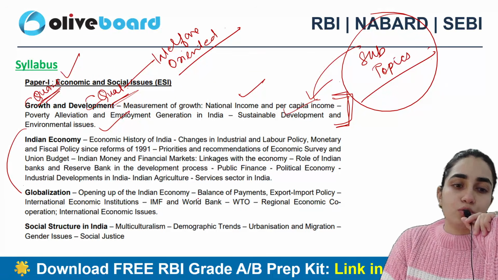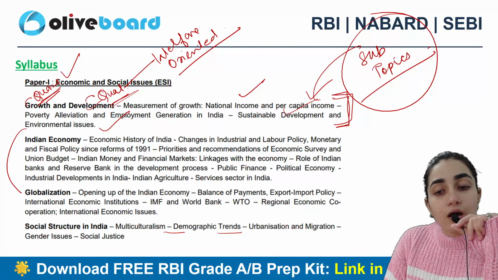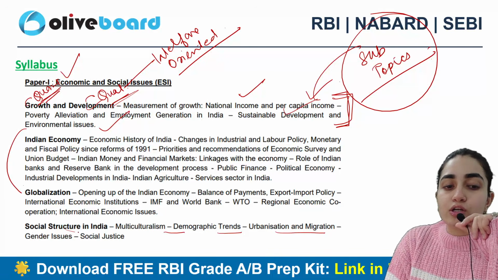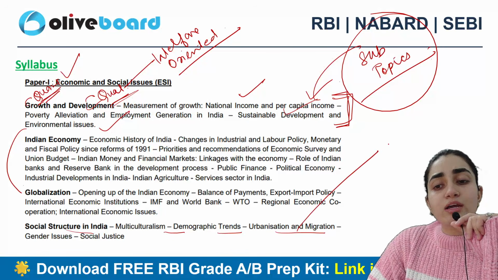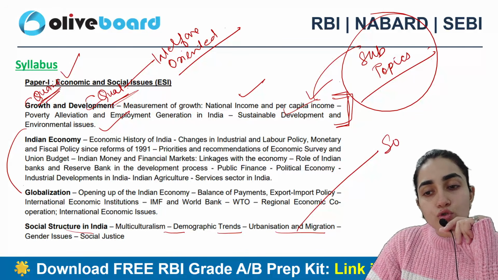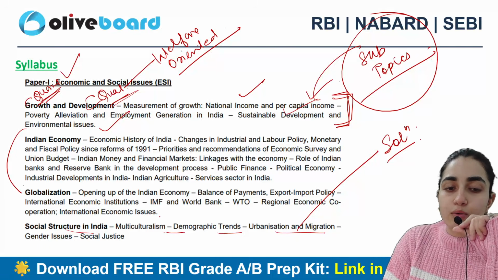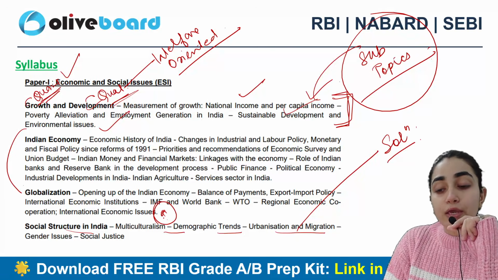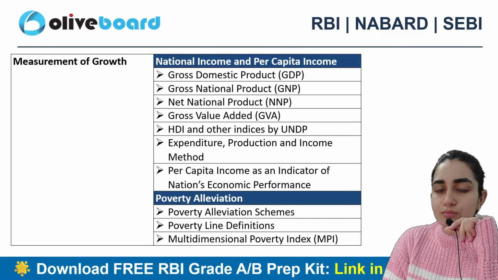Social structure is also part of it, which consists of multiculturalism, demographic dividend, urbanization, migration, general issues, and social issues which exist in an economy, and I need to give multiple solutions for them, right? So solution giving is very important. This year in RBI, one question was related to multiculturalism. So yes, these topics are super important. Now this is the breakdown of this syllabus further.